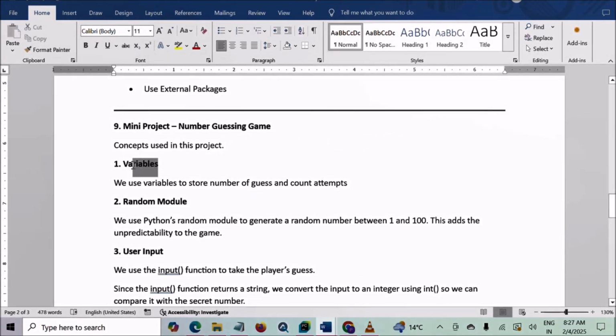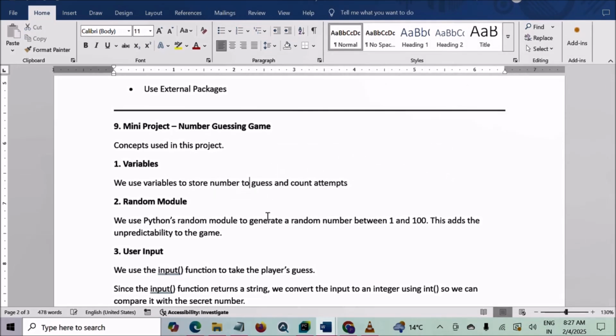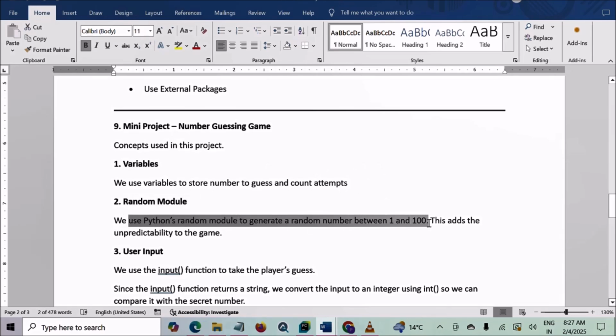Here we have used variables to store the number that the player needs to guess. This is the number to guess. And also to store the attempt count, we have used variables. And next we've used the random module. We have used Python's random module to generate a random number between 1 and 100. This adds unpredictability to the game.